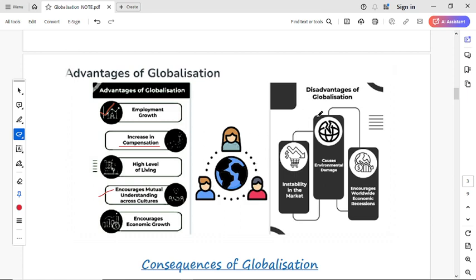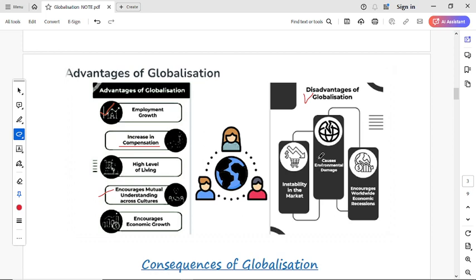And there are some disadvantages. If there are advantages, disadvantages are also there. First is instability in the market. It means if something is available in the Indian market at a low price, made by Indians, and the same thing is copied by other countries and they provide it at a minimum cost, the people don't move to the Indian product. They would go to the foreign countries' product which is low cost, and they get maximum facilities.